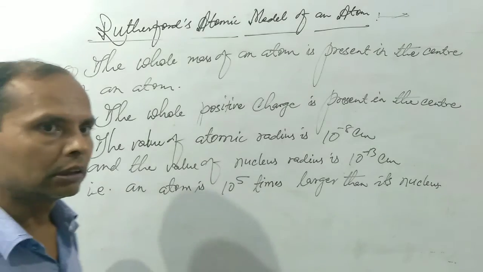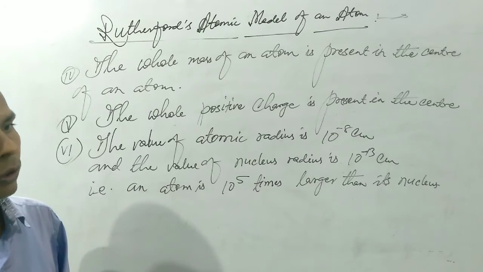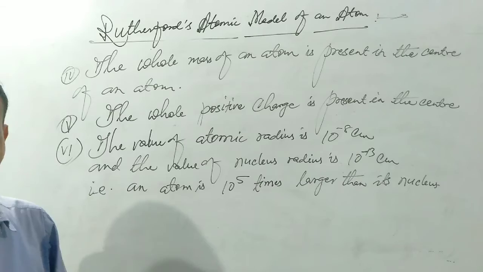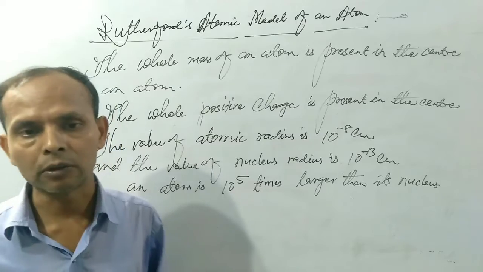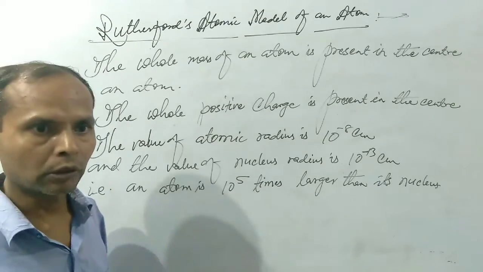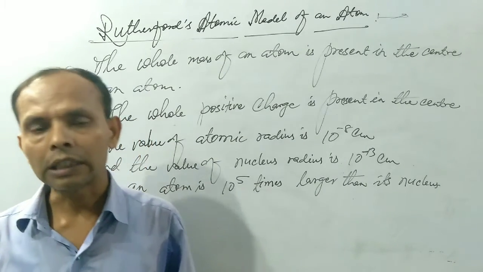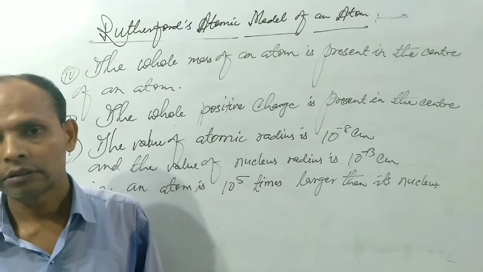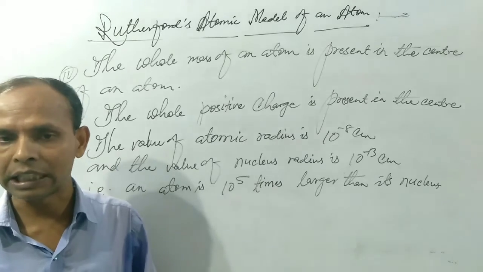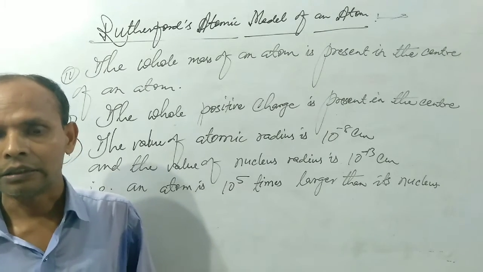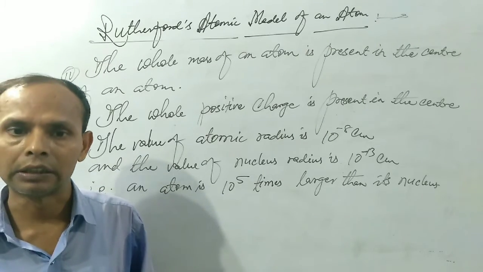Some demerits and drawbacks of Rutherford's model are also present. That is called the demerits of Rutherford's atomic model. We can say that Rutherford's atomic model is unstable in spite of some main postulates like merits. According to the electromagnetic theory of physics, if any negative charge particle moves around any positive charge nucleus or center, then the energy of the negatively charged particle decreases and at last the electron will be in the center of an atom.